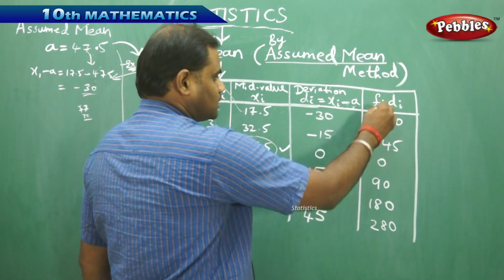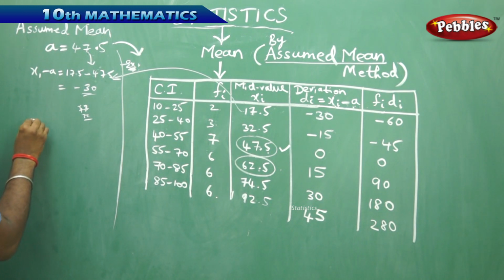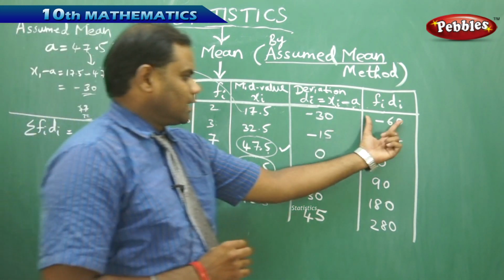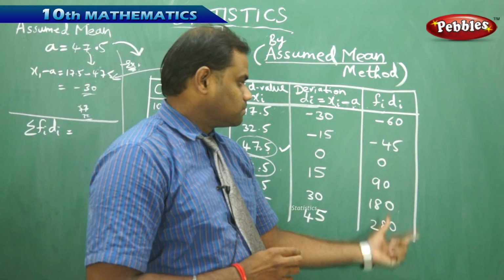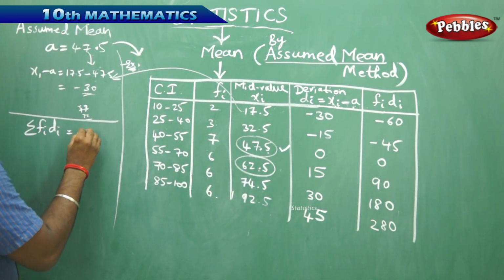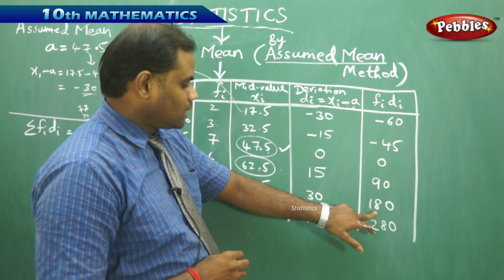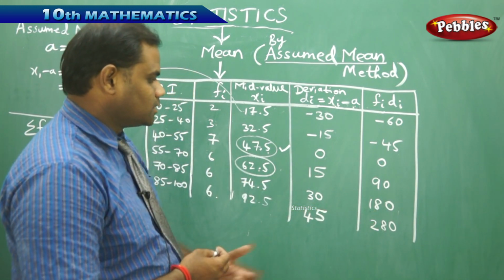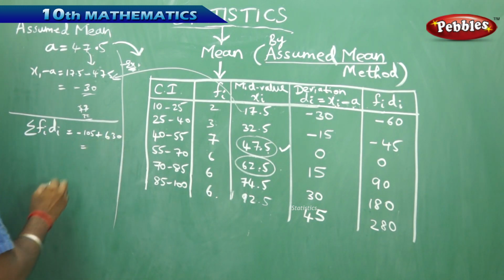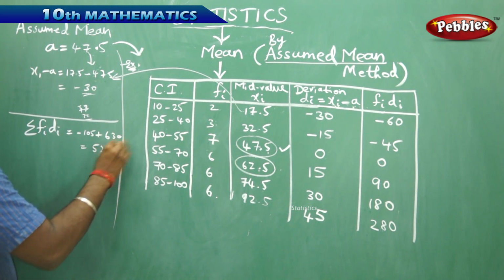Now, when I add each of the fi di, I get sigma fi di. So let's see what I obtain when I add minus 105 plus the remaining values, which gives me a total.